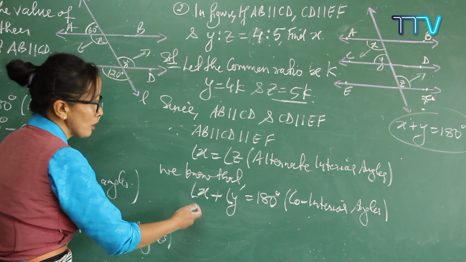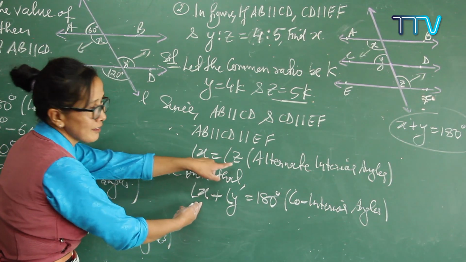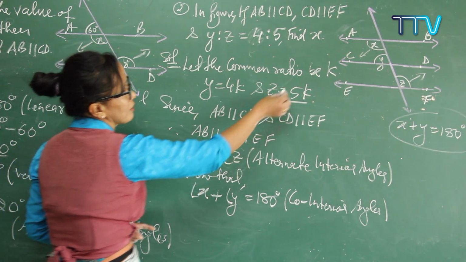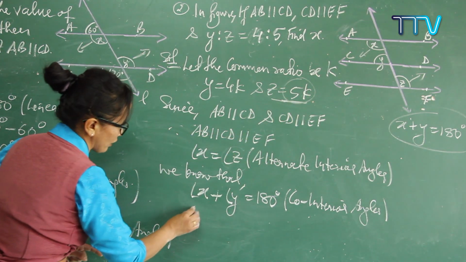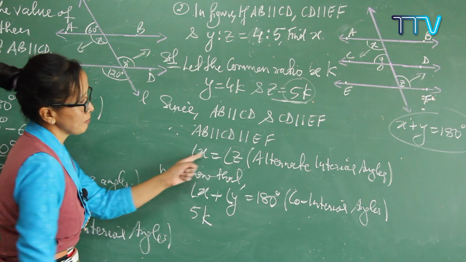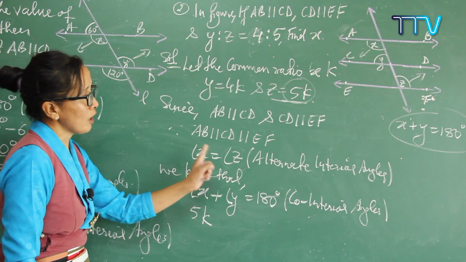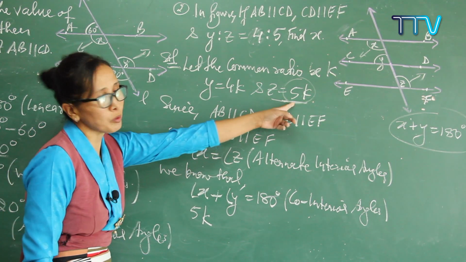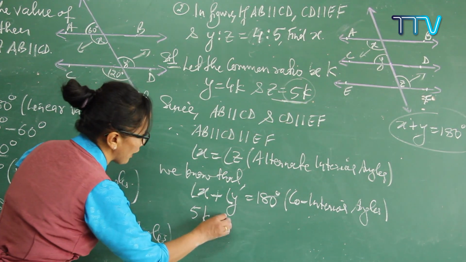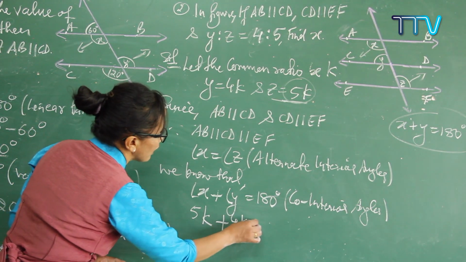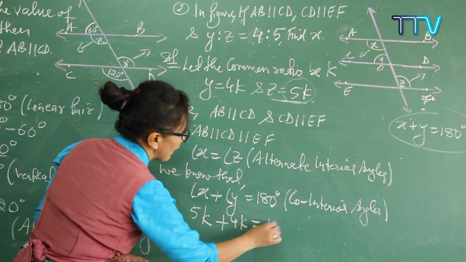Okay. So now see, we know x. What is your x? x is exactly z. So what is the value of z? That is 5k. The value of x means z; z and x are exactly the same. So in place of x, you can just put 5k. So 5k plus, what about the value of y? 4k. You can write it down, 4k, which is exactly equal to 180 degrees.